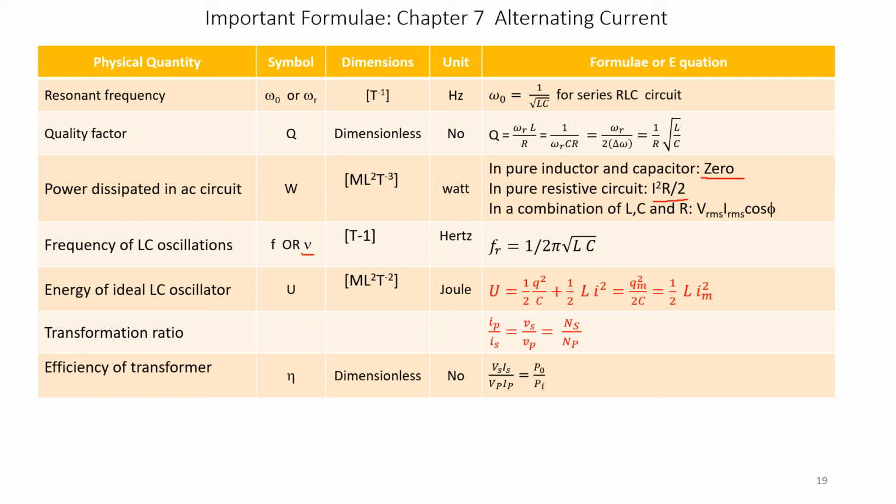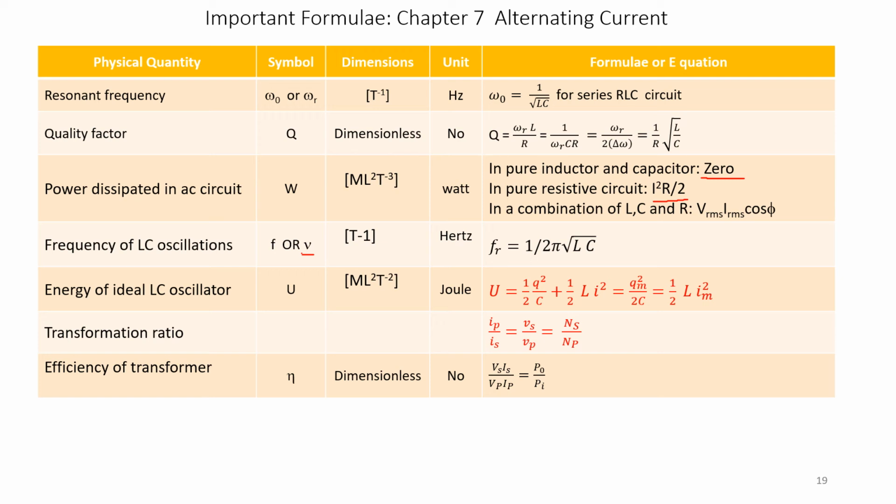Power dissipated in an AC circuit. Power is represented by the letter W, its dimensions are M L squared into T to the power of minus 3, and its unit is watt. In a pure inductive and capacitive circuit, power dissipated is 0. Please note, very important: power dissipated in an inductive and capacitive circuit is 0. In a pure resistive circuit, power is I squared R by 2.